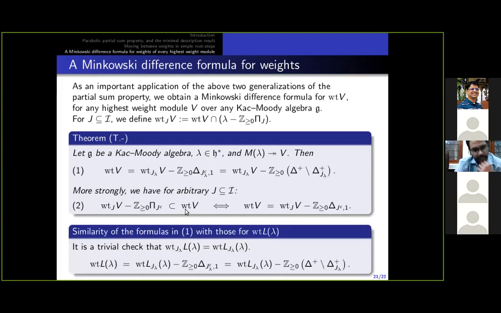One last thing before we end. Observe the similarities between the formula shown by my guide with Dhillon for simple highest weight modules and the formula we have in result one. These are very much the same, modulo the small observation that when we replace V with L(lambda) and compare these two formulas, wt_{J_lambda} of the simple module L(lambda) is the same as the weights of the G_{J_lambda} module L_{J_lambda} with highest weight lambda.